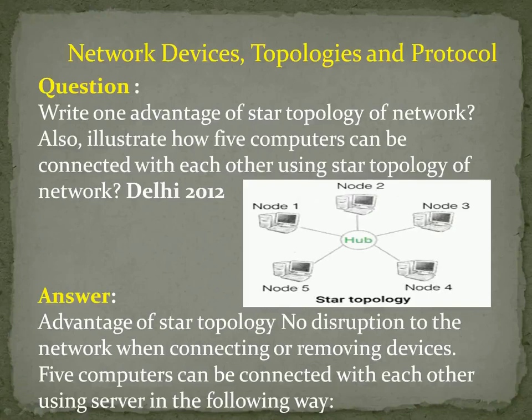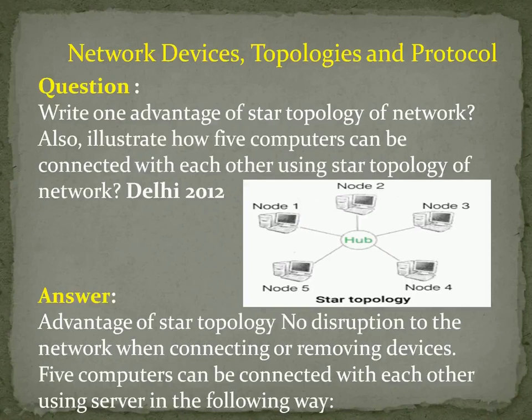You just see the diagram, the star topology diagram. Node number 1 to node number 5 are connected together with a device called a hub. Suppose node 1 was disconnected from the hub, what I am telling is, the other nodes, node 2 to node 5, won't be affected. Only node 1 alone will be disconnected, right? So this is the main advantage of star topology. You see the answer? The advantage of star topology: no disruption to the network when connecting or removing devices.